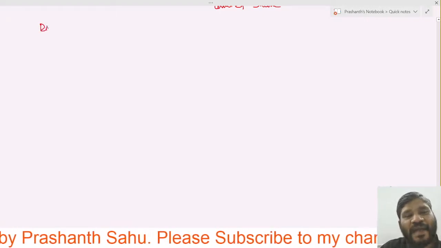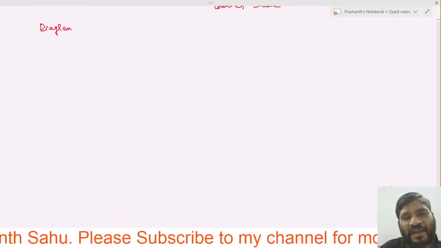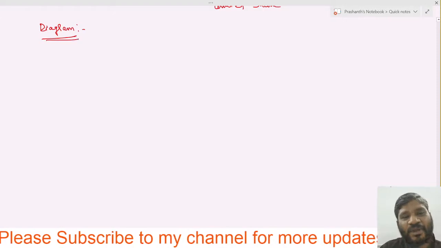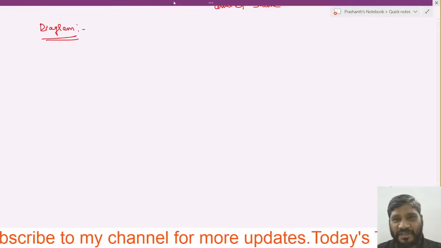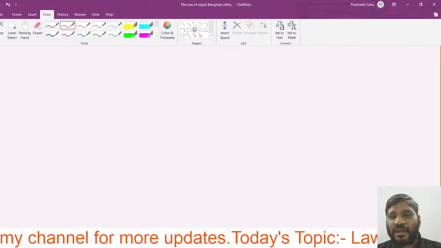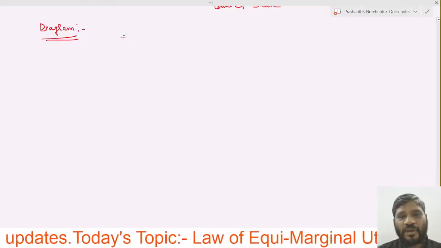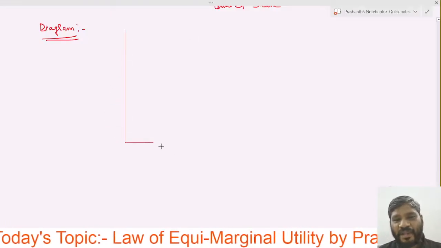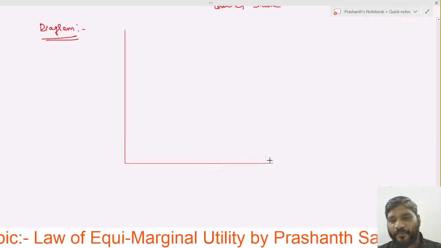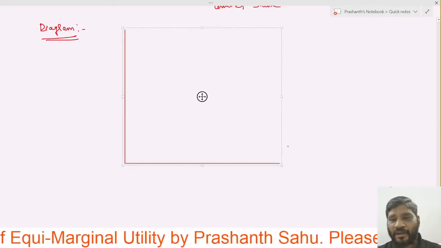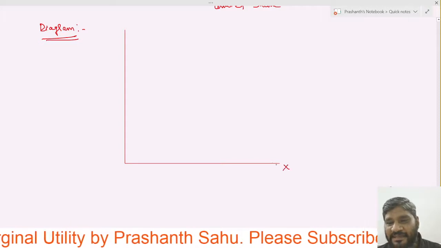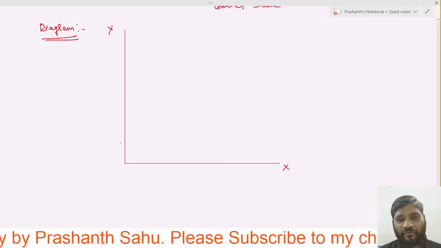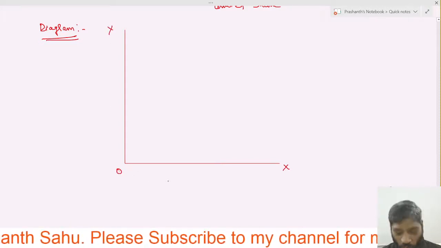Now this can also be explained with the help of a diagram. So let us take the diagram here. So here I am taking this diagram. This is the x-axis and this is the y-axis and here 0.